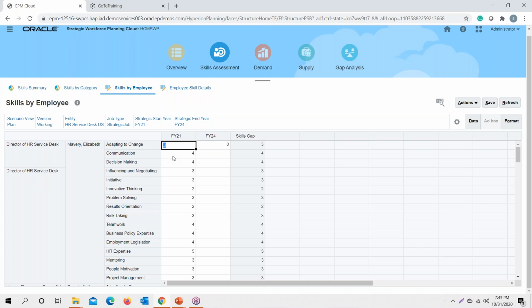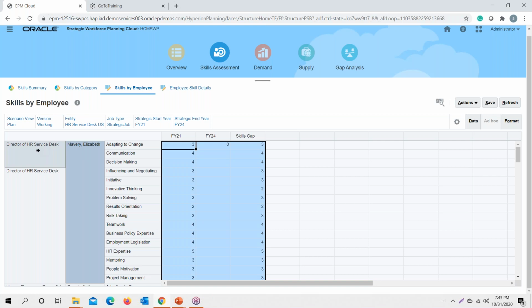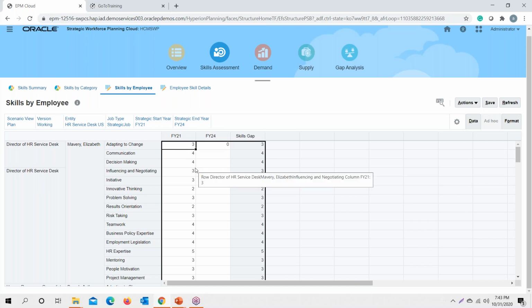For this particular employee belonging to this strategic job, he currently has a rating of 3, so he is at a mid level of the skill required for this particular skill set, that is adapting to change.